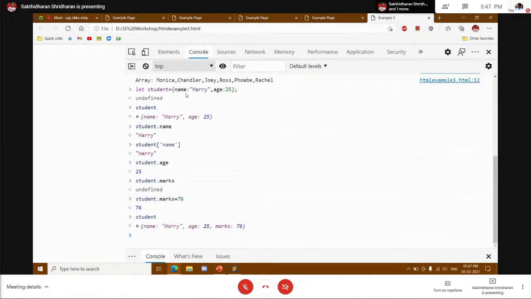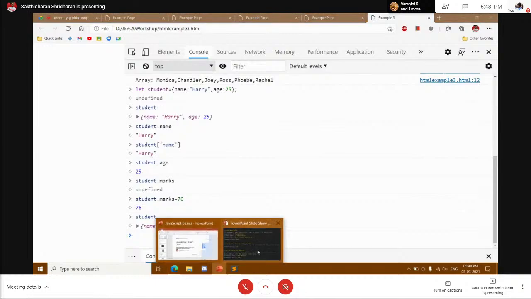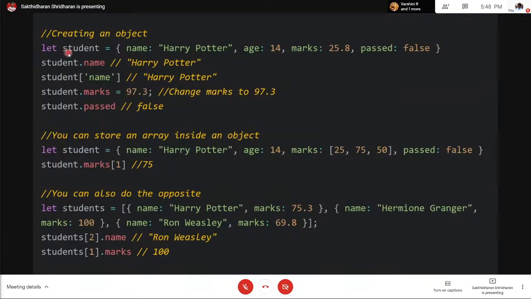You create a variable, and then you open and close curly braces. Inside the curly braces, you place values as key value pairs, so name and age and so on. Exactly, that's how you do it. Here I created an object: name Harry Potter, age 14, marks 25.8. And assume that Harry Potter has Severus Snape as his professor, so he wanted to fail him.